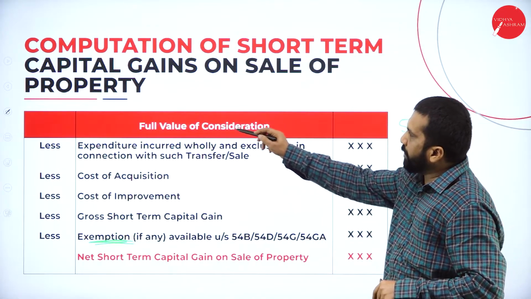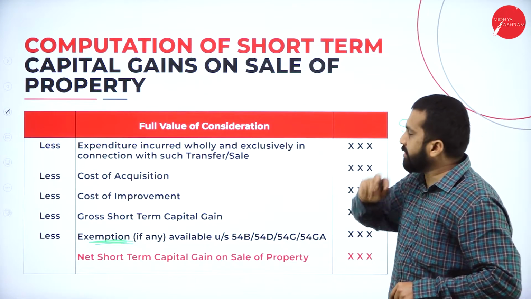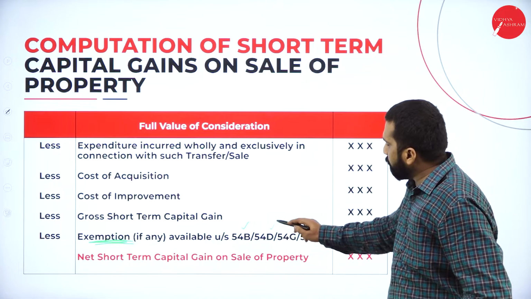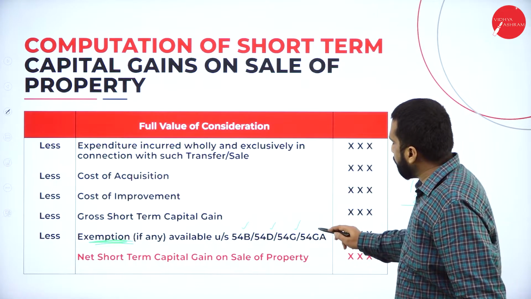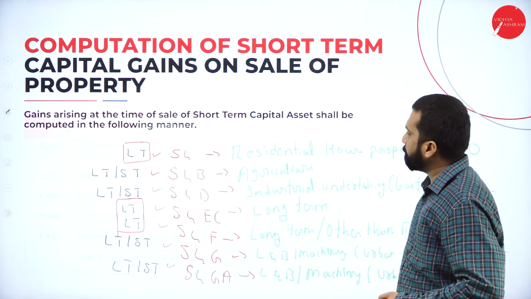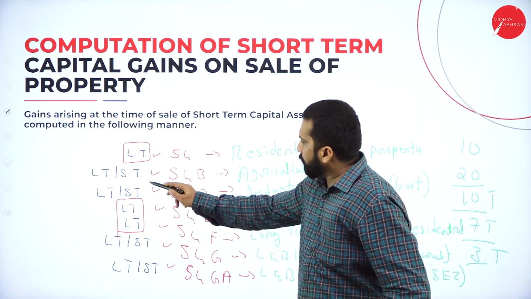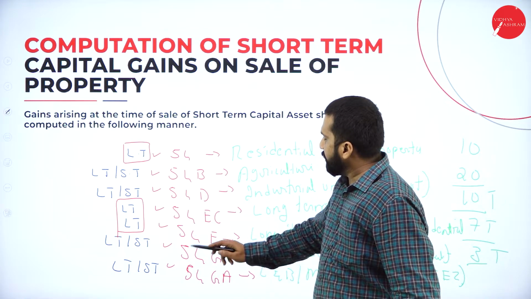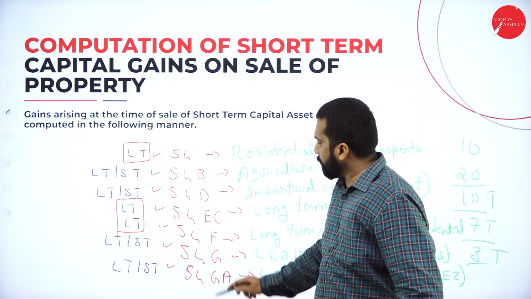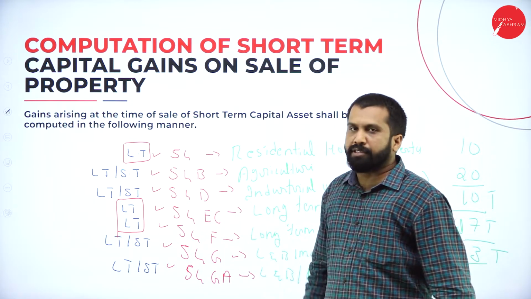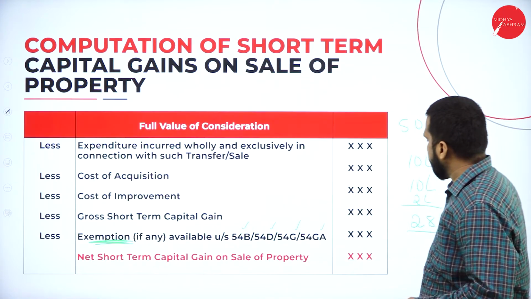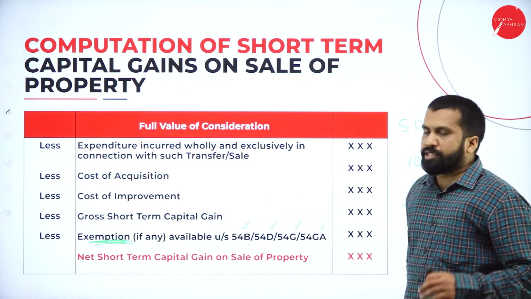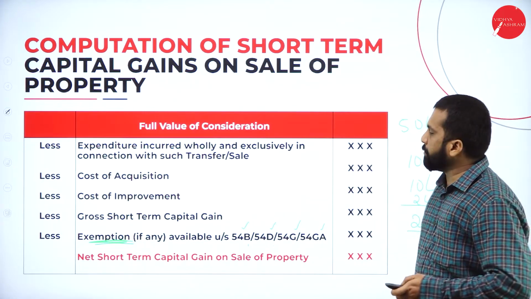For short term, we are talking about what? Short term. What are the sections you have? 54B, 54D, 54G, 54GA. I'll go back. Short term, 54B, 54D, 54EC. Sorry, that is not short term, it is for long term. 54G and 54GA, only 4. Now, B, D, G and GA. These are the exemptions you can claim. Clear?